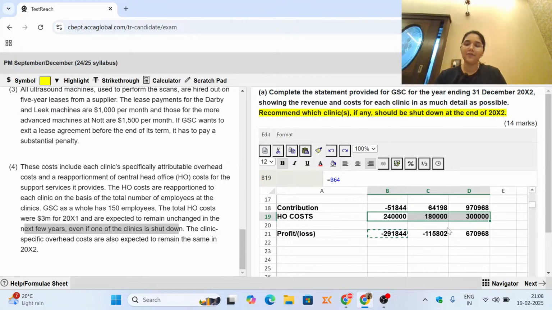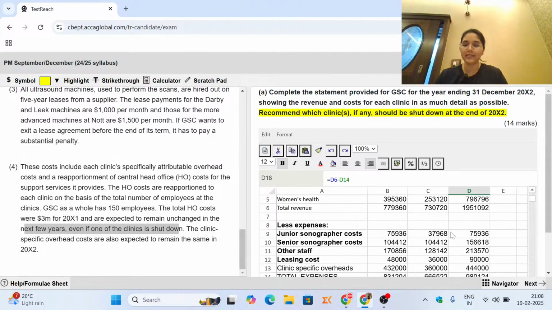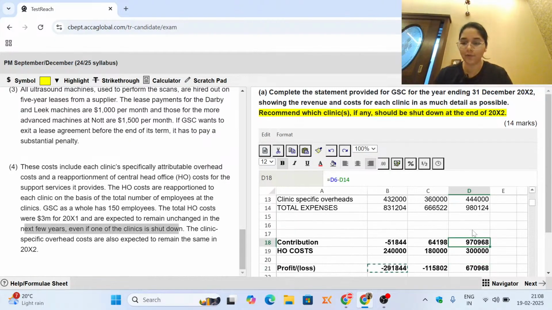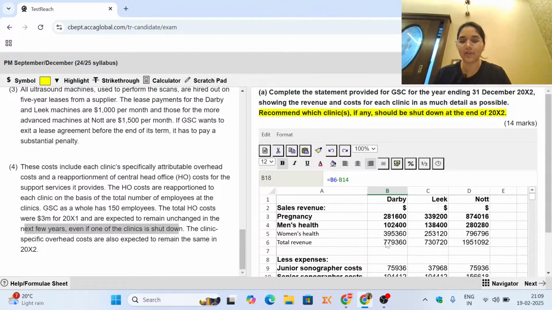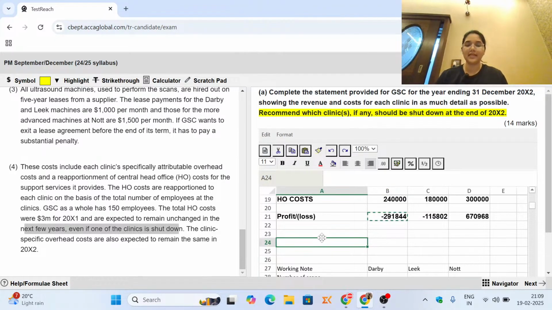If you see, before this cost, both of the other clinics were profitable. The clinics named as Leak and Not were both profitable before the head office costs. Only the Derby clinic has a negative contribution. Because they make a negative contribution to the head office costs, only this clinic should be shut down.